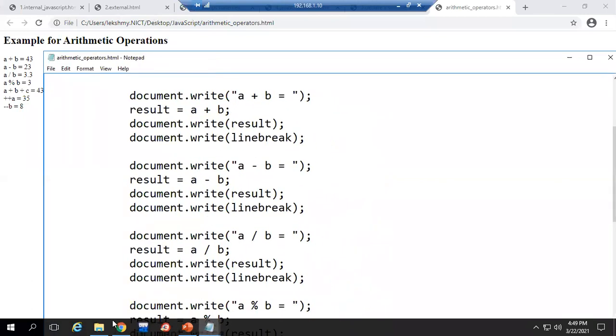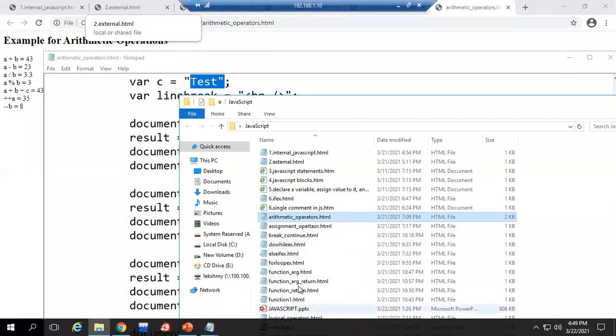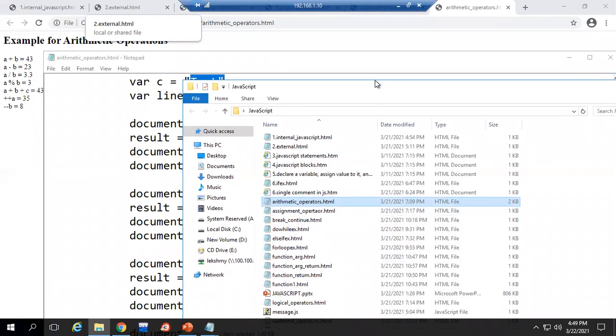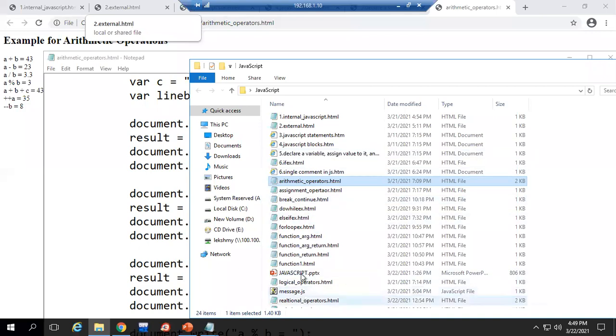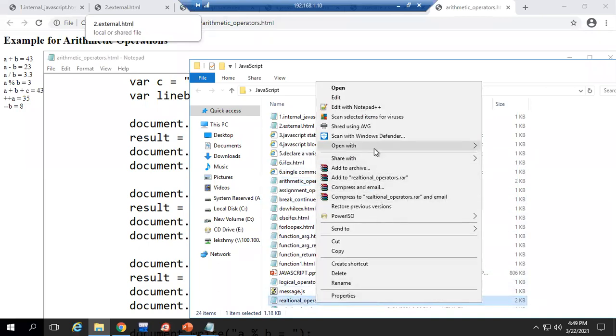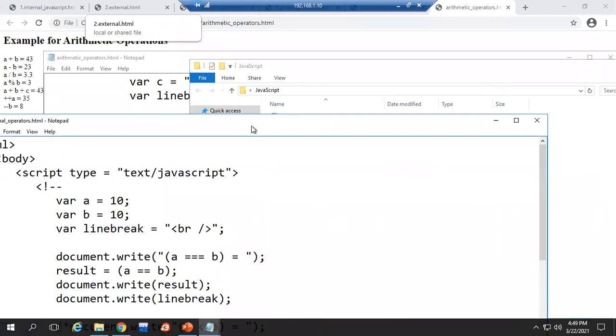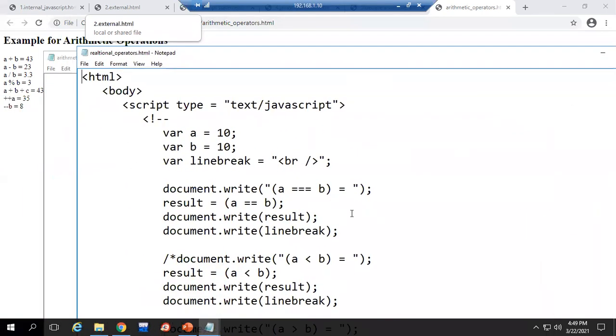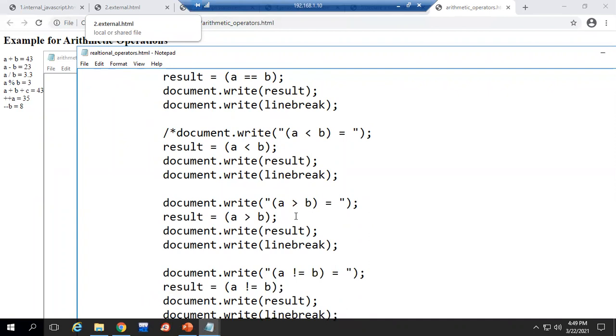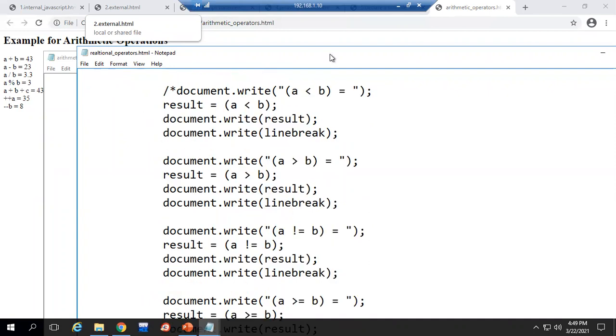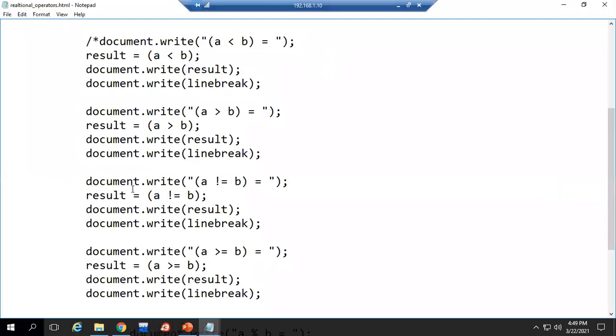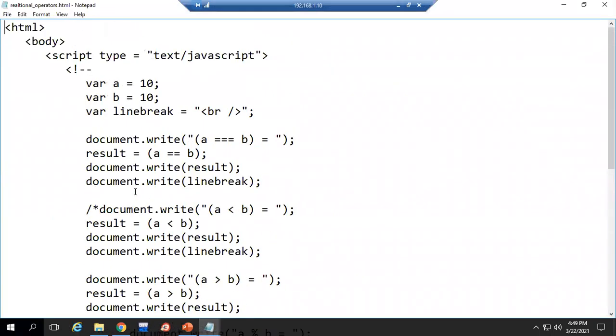Okay. Now we'll see examples for relational operators, that is greater than, lesser than, greater than or equal to, lesser than or equal to. Those things you can do. And you can see here in this file, I have just commented some statements. Only one line is working like that. Just change it into 20.